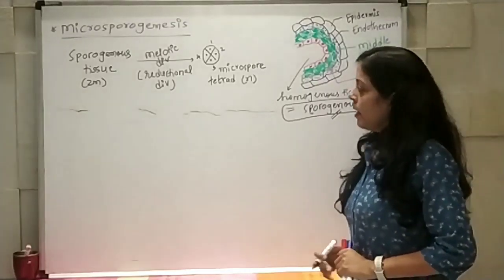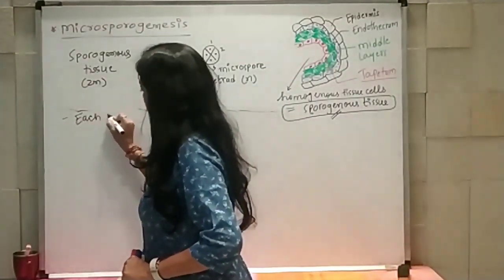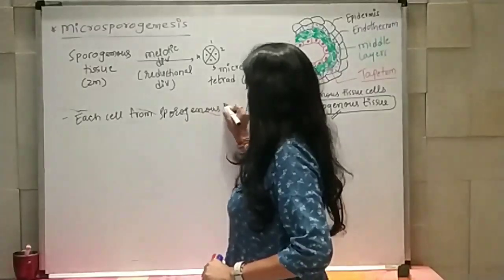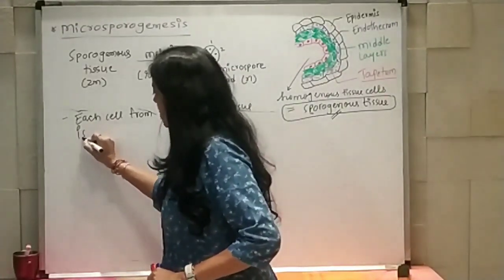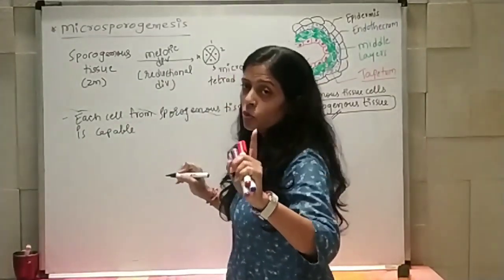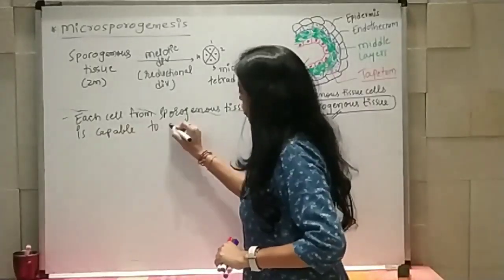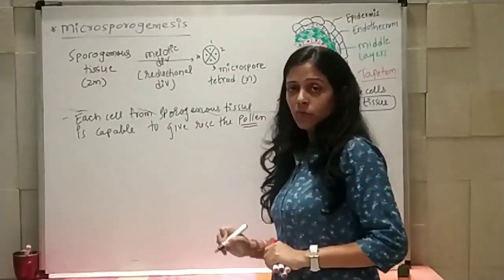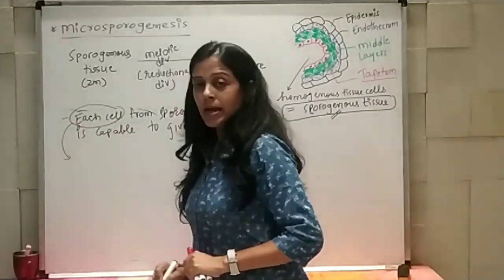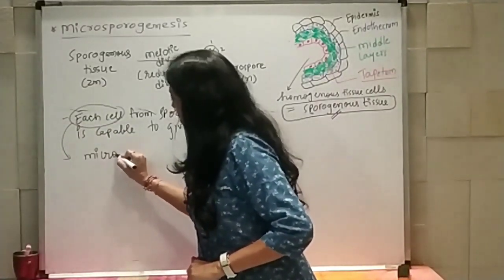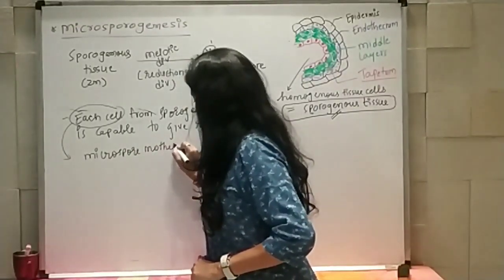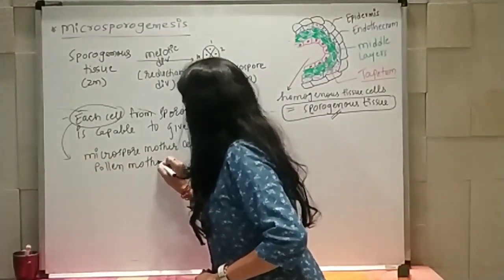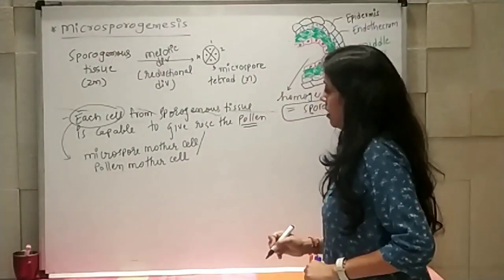So actually what happens? I can say that each cell from sporogenous tissue is capable to give rise to the pollen structure, and that's why each cell is known as microspore mother cell, or it is known as pollen mother cell, right?